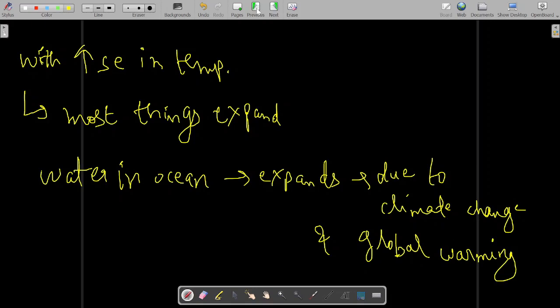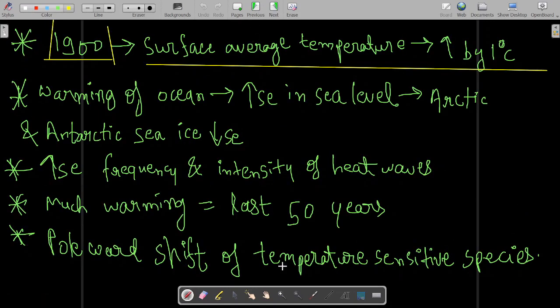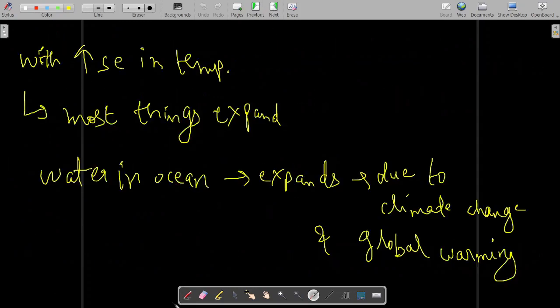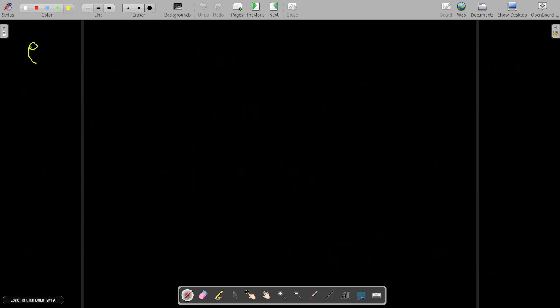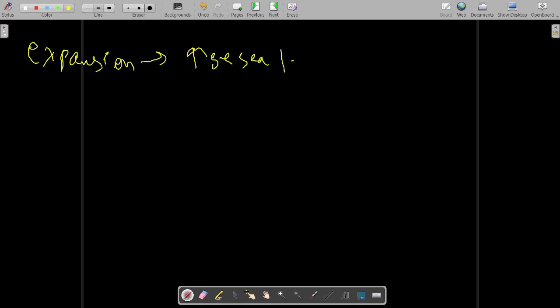So the sea levels rise. Because of the expansion of the ocean, sea level rises. So an increase in sea level takes place because of expansion.